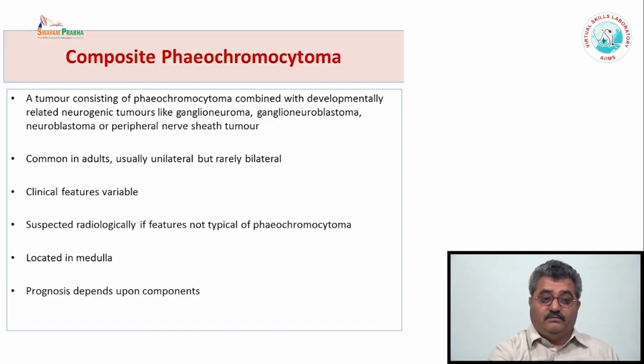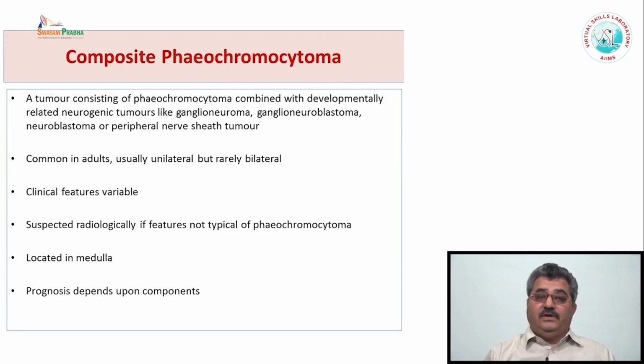There is another entity which is known as the composite pheochromocytoma. That means the tumor is pheochromocytoma combined with a developmentally related neurogenic tumor like ganglioneuroma, ganglioneuroblastoma, neuroblastoma, or a peripheral nerve sheath tumor. They are usually common in adults, unilateral, rarely bilateral.